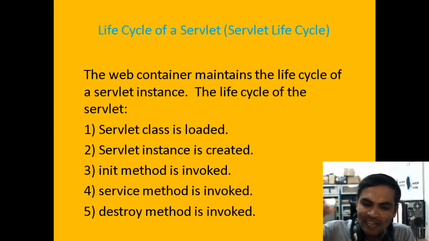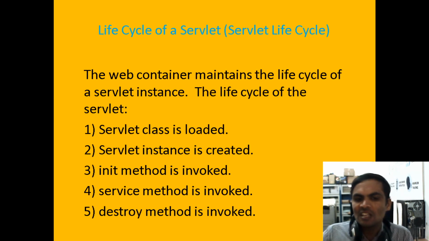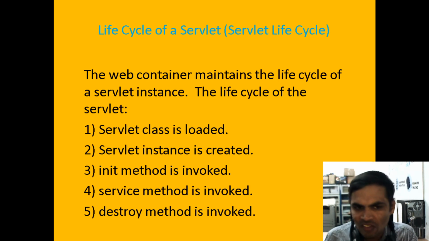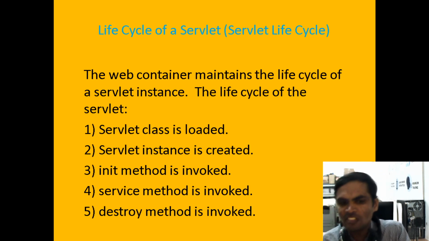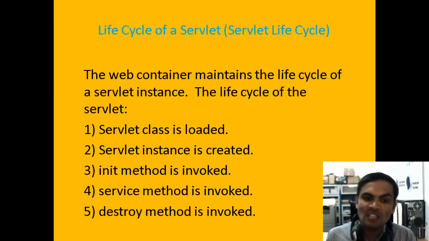Inside your web container, the JVM will read your servlet program, the Java program you designed with the help of the servlet. At the time of loading under the server, the threads will be executed. Then with the help of the instance, it creates the object. Then it will execute the init method.